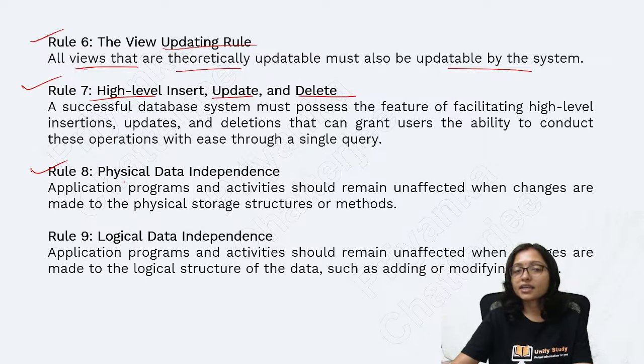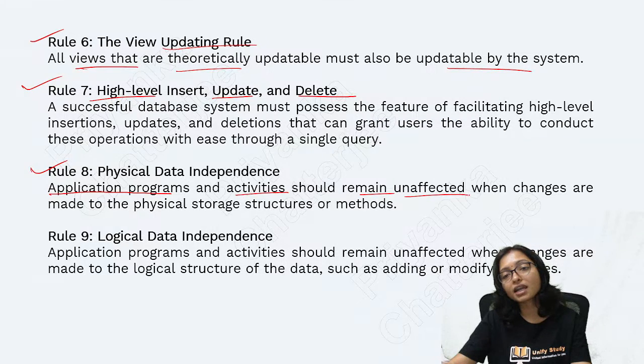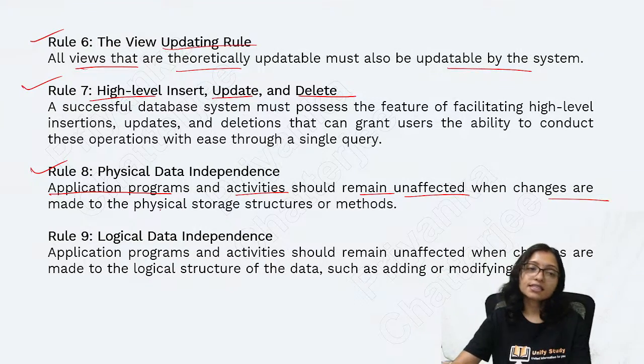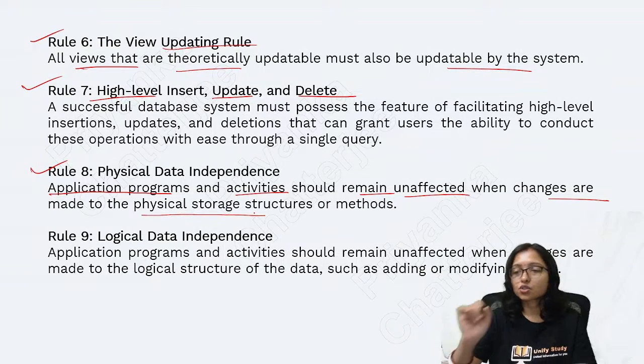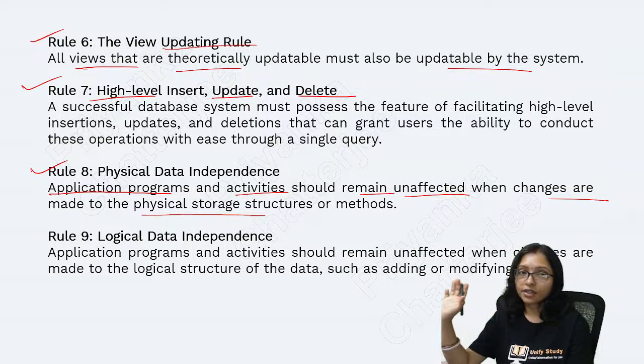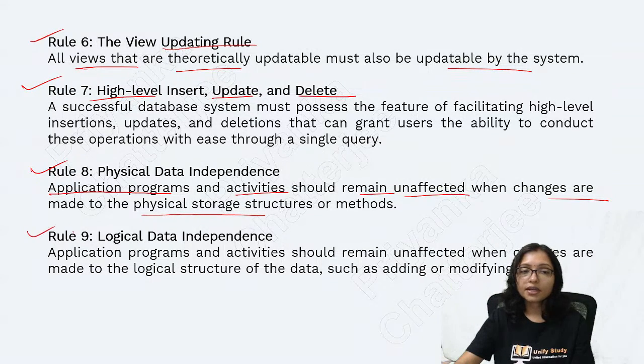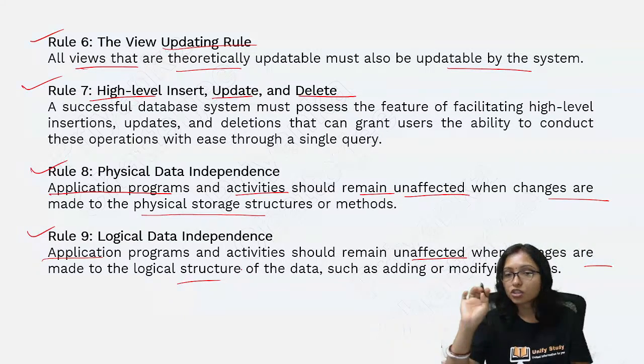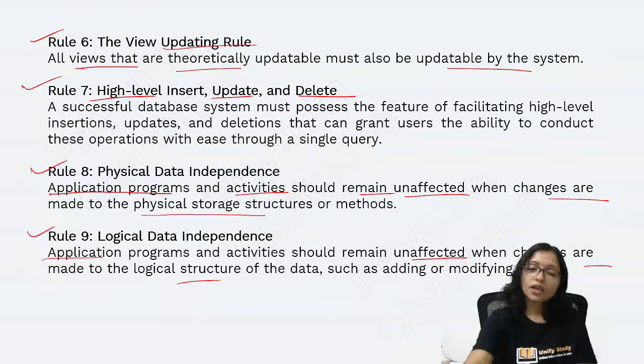Physical data independence, just now I told, means application program activities should remain unaffected when changes are made to the physical storage. At the application level, it will not be affected. Logical independence: the application program activities remain unaffected when changes are made at the logical level. That is the logical data independence. Okay.